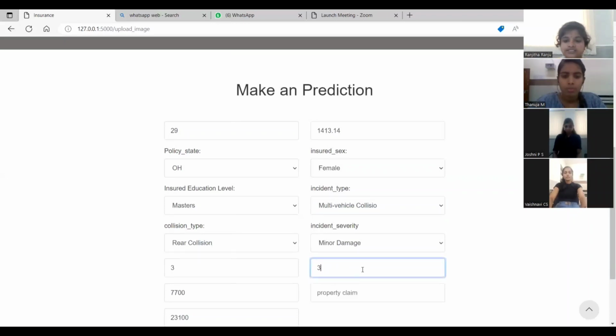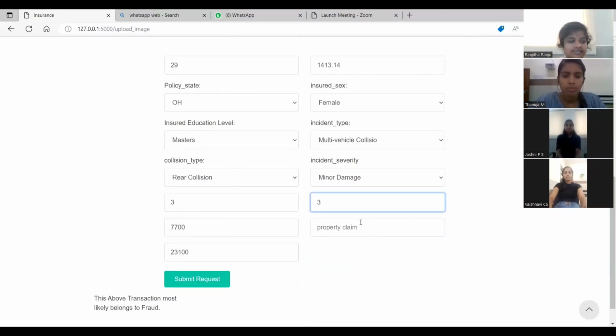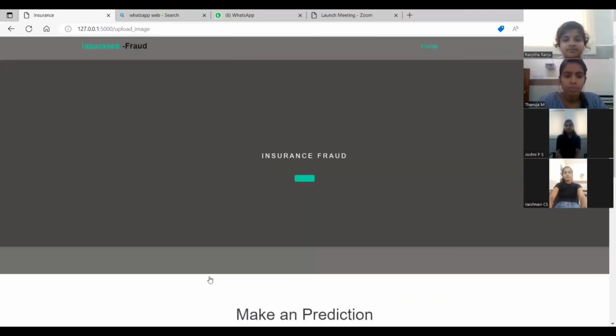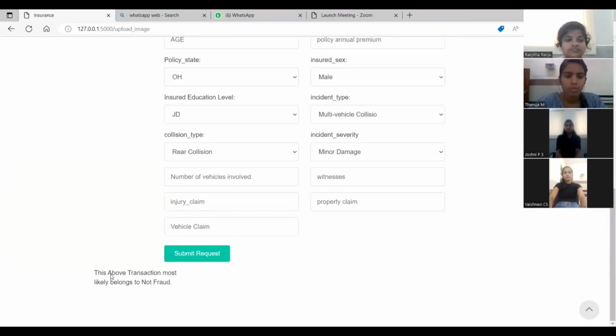The witnesses are 3 and property claim is 3850. Here we submit the request and we get the output: this above transaction most likely belongs to not fraud. This is the output of our project.